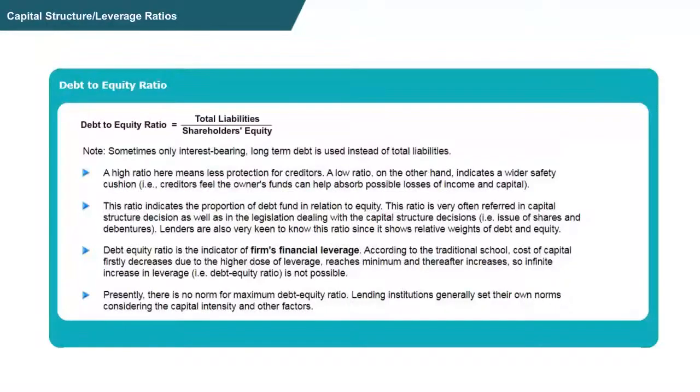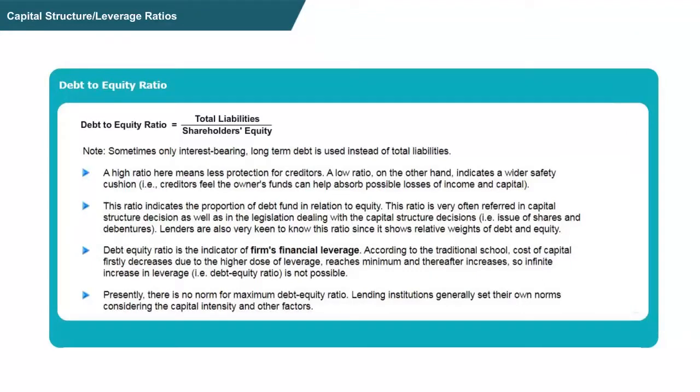The third ratio is debt to equity ratio. The formula of debt to equity ratio is total liabilities divided by shareholders' equity. A high ratio here means less protection for creditors, and a low ratio, on the other hand, indicates more of a safety cushion. When I say more of a safety cushion, I mean that creditors would feel that the owner's funds will help to absorb possible losses of income and capital.